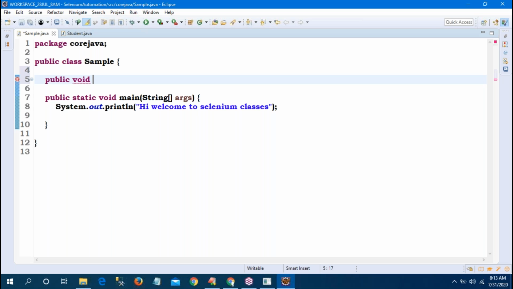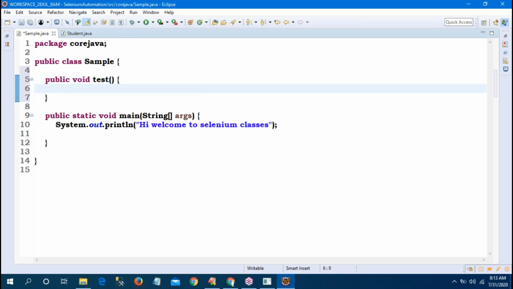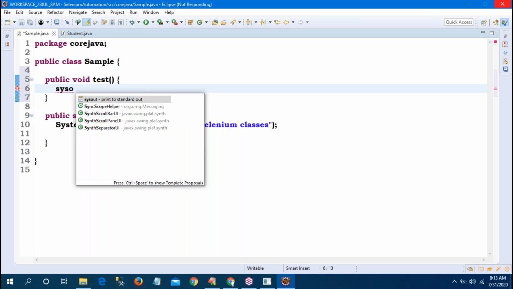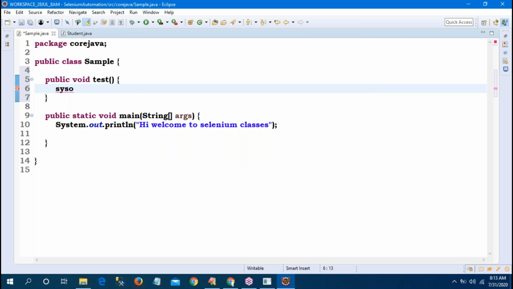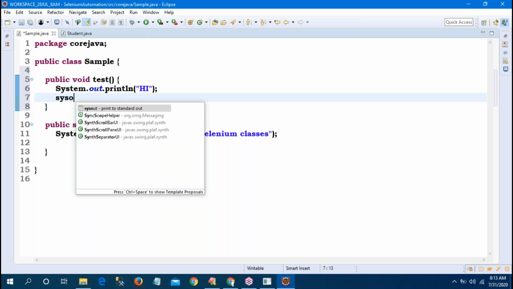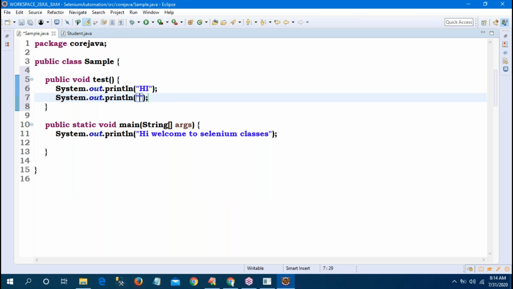What is my method name? The method name can be any name but a unique name. What name do you want to give? Test. Test is my method name. Inside the block you can write any number of lines. What do we have to write? System.out.println. Any statements you can write, that is your wish. System.out.println hi, System.out.println bye. Actually we can write some code in that, but I'm writing only these statements.